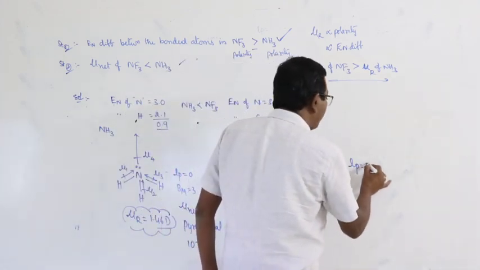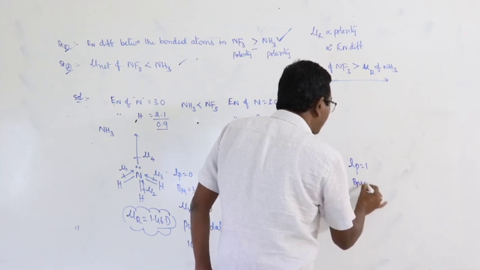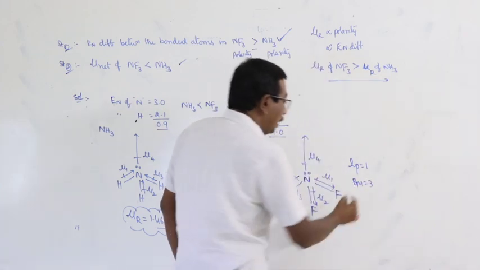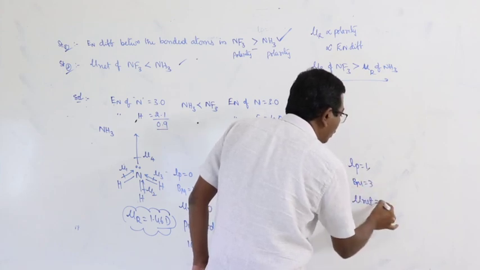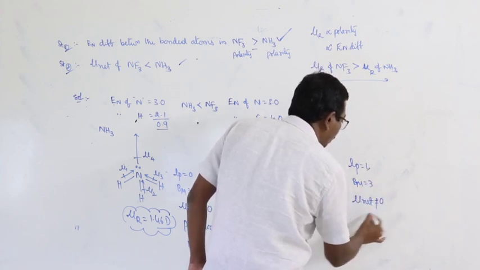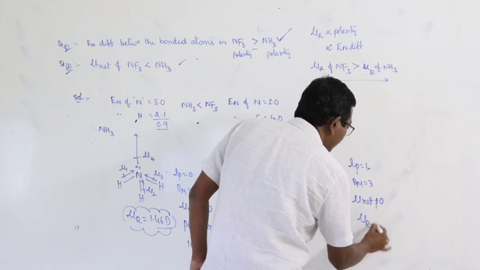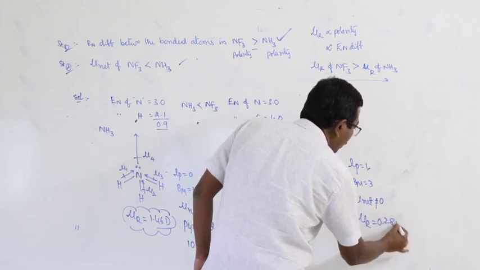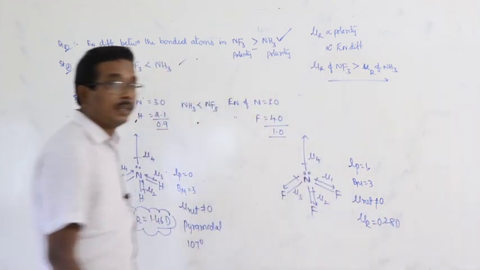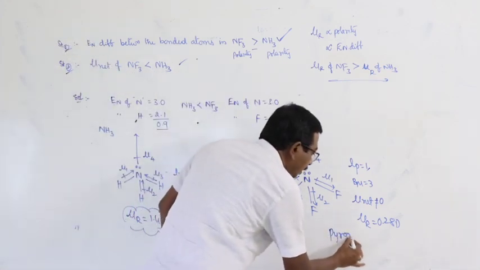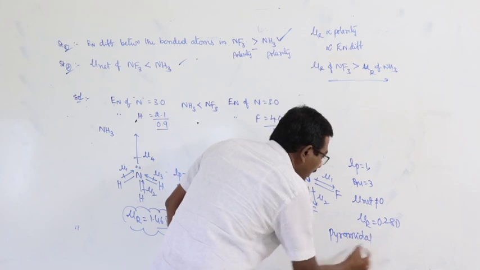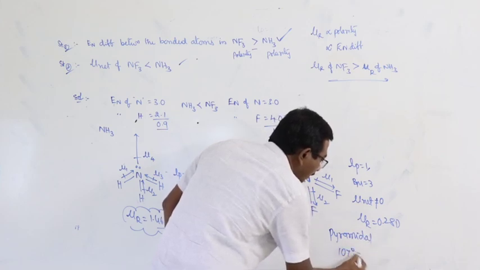Here, the number of lone pairs is 1, number of bond moments is equal to 3. Even though the net dipole moment is not equal to 0, why? There is a lone pair. That is mu resultant is equal to 0.28 D. Shape of the molecule is pyramidal, bond angle is 107 degrees.